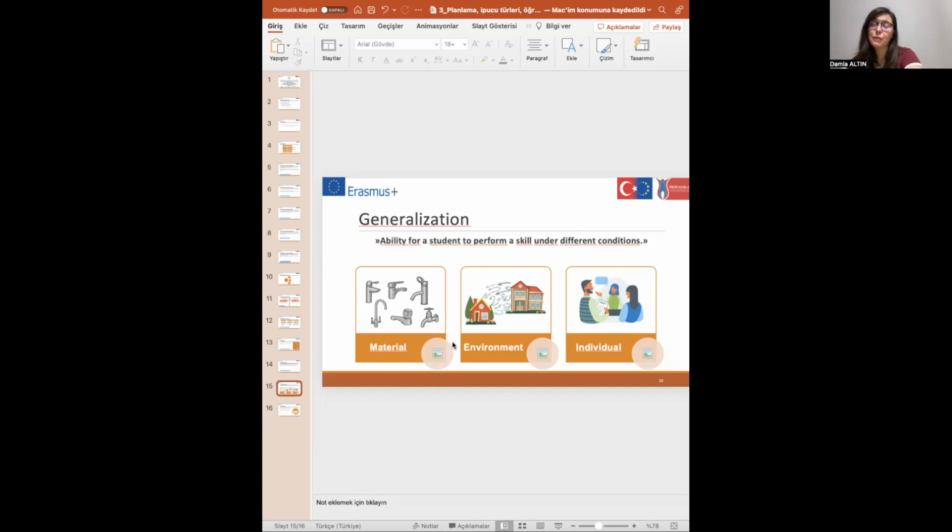And if your student gets used to getting these prompts from his teacher, there is a possibility to have difficulty understanding these prompts if they are coming from a different person.